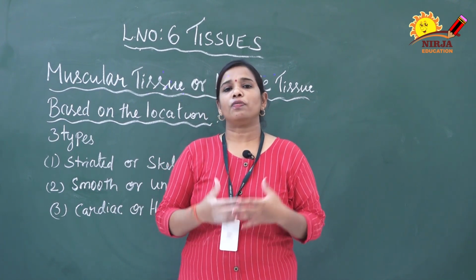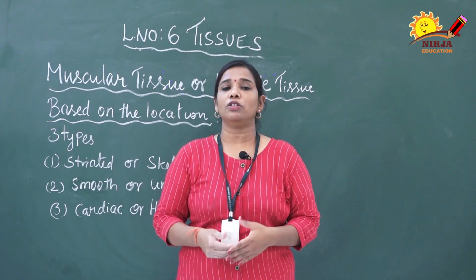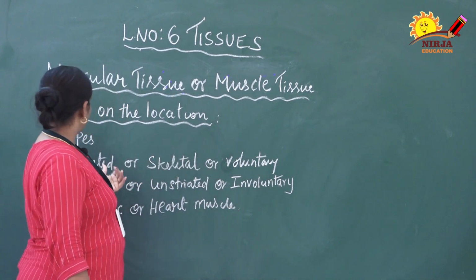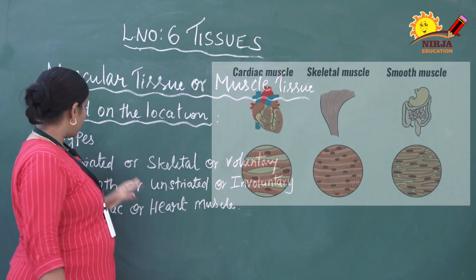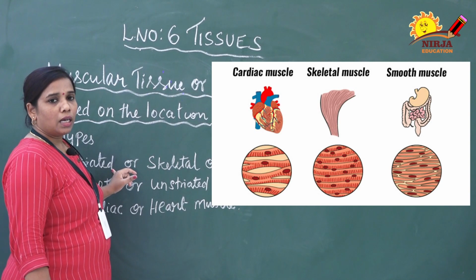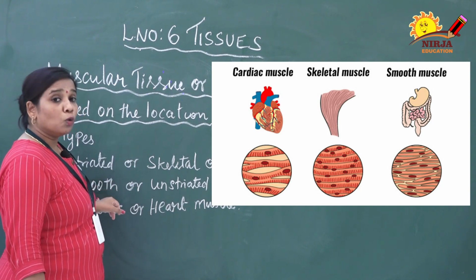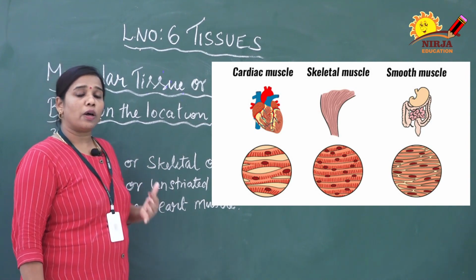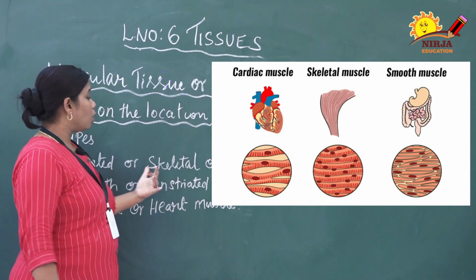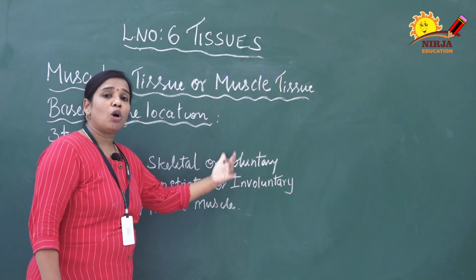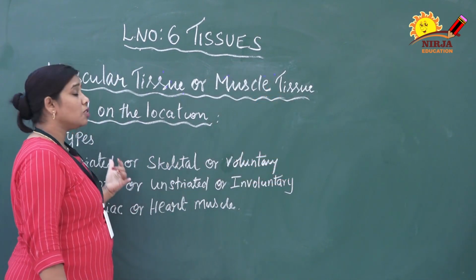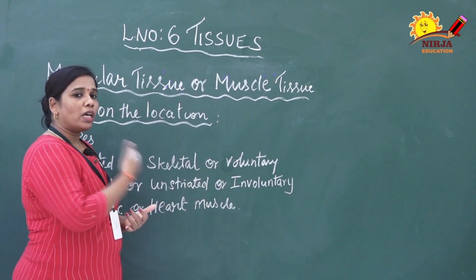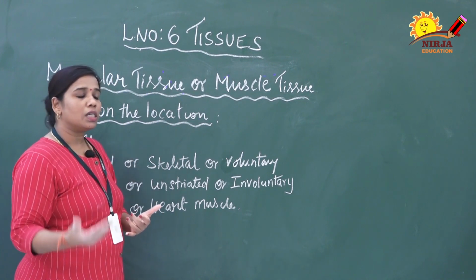On the basis of location, structure and function, the muscle tissues are classified into three types. You can see the picture also; there are three types. One is striated muscle, the second is smooth muscle, the third is cardiac muscle. The striated muscle is also called skeletal muscle or voluntary muscle. There are three names: striated, skeletal or voluntary muscles. Why they are called by these different names, we will discuss later.